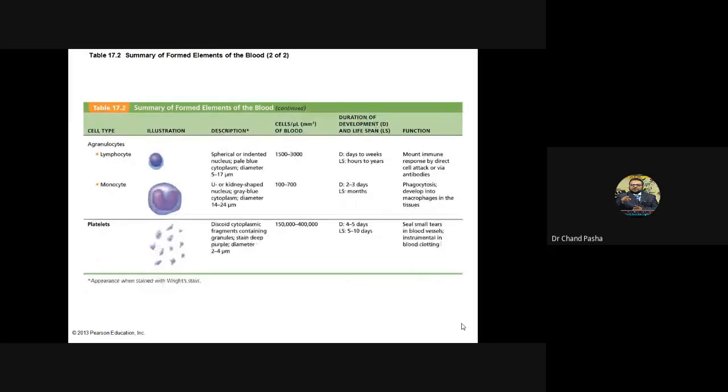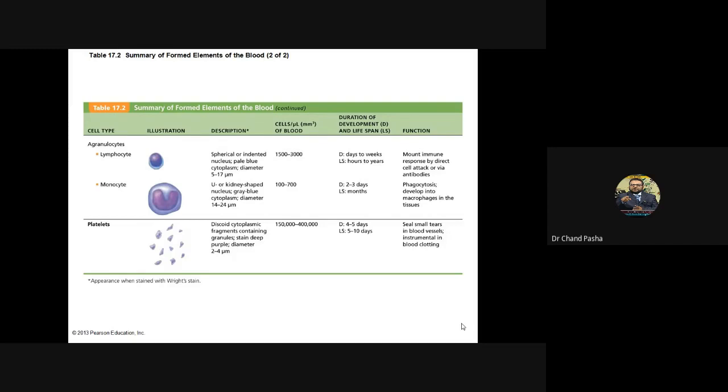They produce localized responses. The agranulocytes are of two types: lymphocytes and monocytes. Lymphocytes are smaller, unlobed and spherical, with a C-shaped cytoplasm appearing there. The size is 5 to 17 microns, and the number is 1500 to 3000 per microliter.